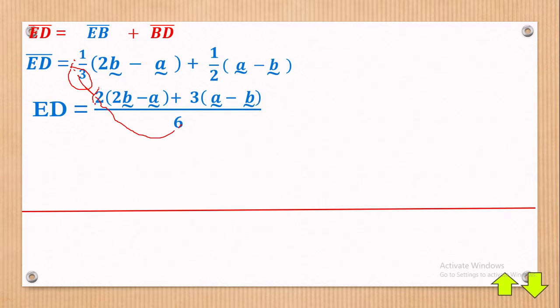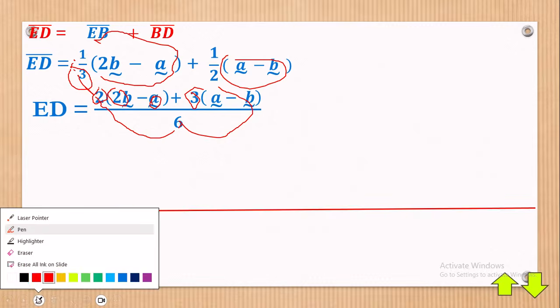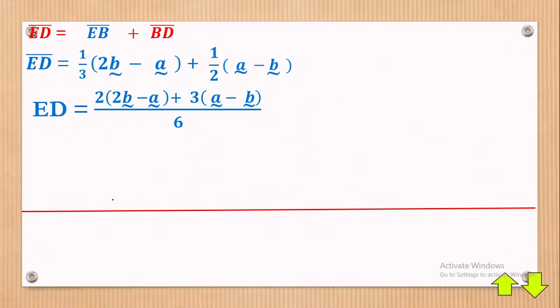Now we have this 2 times this whole bracket which you have here, and that's what you have right there. 6 divided by 2 gives here 3. This 3 is multiplying this whole bracket right there. That is the usual way of dealing with fractions. From there we shall simplify, multiplying in there.